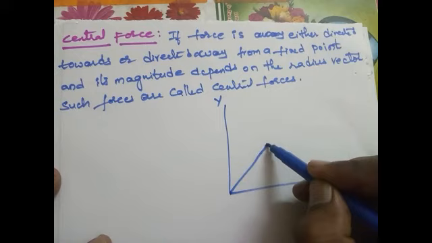The second one is electrostatic force, and the third one is elastic forces. Let us see one by one what gravitational force, electrostatic force, and elastic force are. First one is gravitational force.